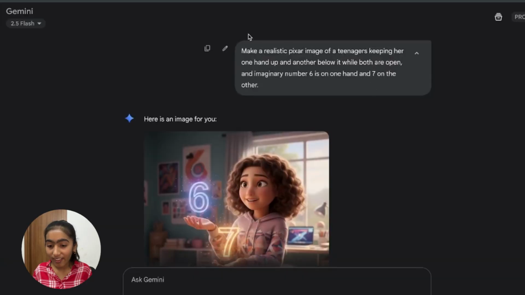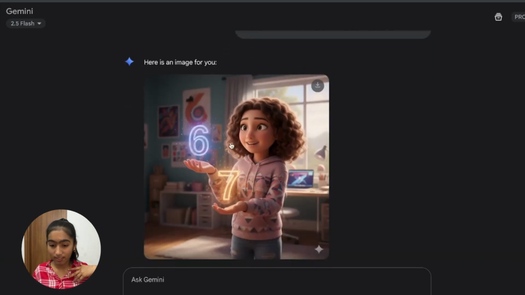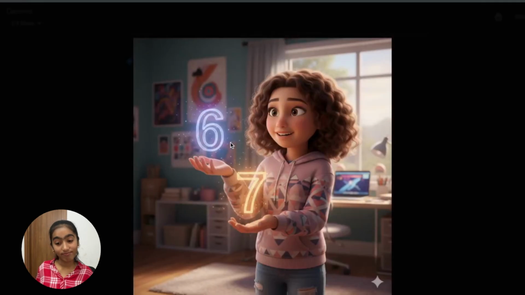Okay, this next one's for the meme lovers. Basically, you can create your own memes, or your inside jokes can be visualized. Let me show you how. So here, I'm sure many of you already know this meme, but I asked it to create a realistic Pixar image of a teenager keeping her one hand up and another below while both are open, imagining number 6 on one hand and 7 on the other. And look, so cool. And most of you might understand it, but some of you wouldn't. But don't worry, it's a meme.